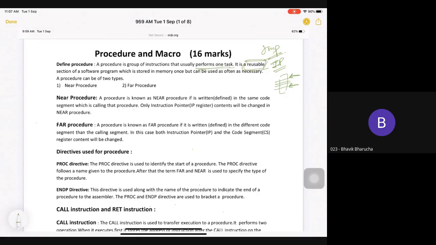Exactly. Suppose you want to compute the factorial of some number, and you want to do it 100 times, and the code of factorial is 5 lines. If I don't use a function, I need to write those 5 lines 100 times, so I need 500 lines. But if I make a simple function of 5 lines and just call it with the value for which I want to find the factorial, it becomes reusable. So that is the advantage.